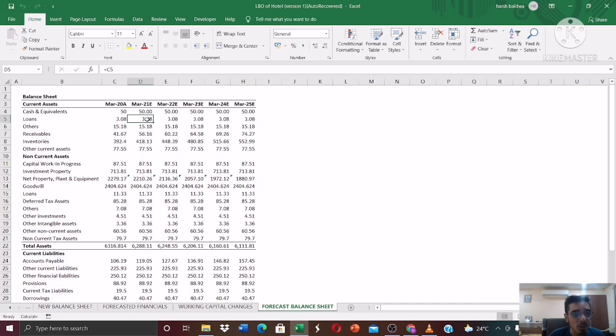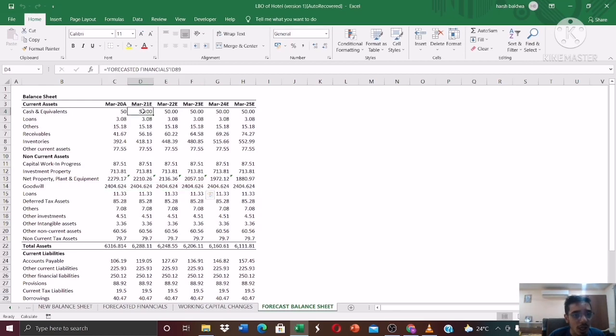The forecast will be mainly related to cash, receivables and inventory, basically those items which we have forecasted, and the others we have assumed to be constant. And the goodwill will remain constant.